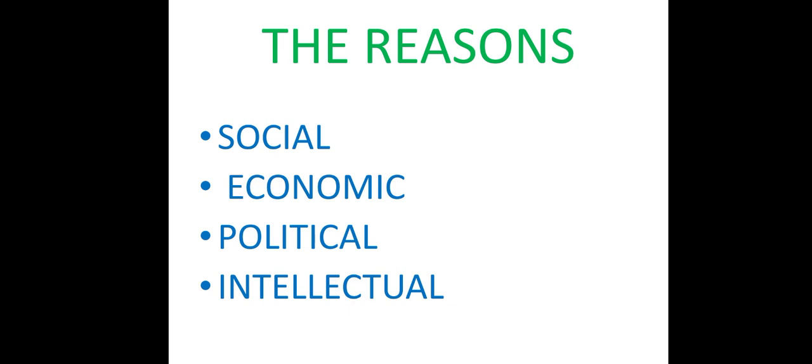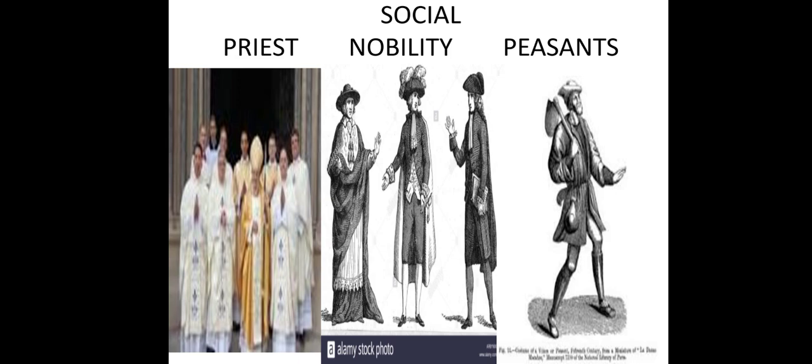Now we will go to the social reasons. You know, in India, we are having the division of the society based on caste. The same way, the French society was divided according to the profession they do. So in India also it is like that. The topmost group in India are called Brahmins. In European society, they were called priest or clergy.